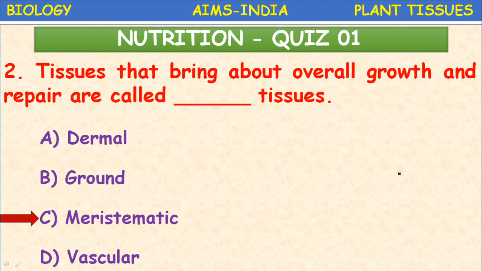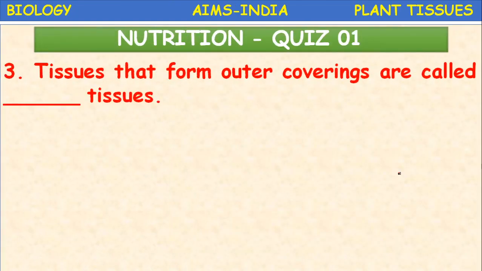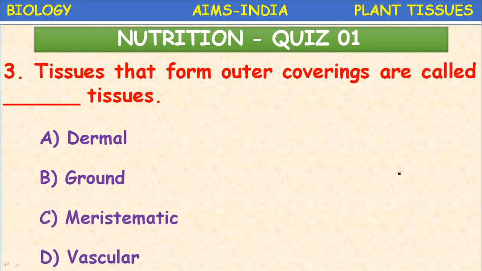That's why, where will you find the growth? The growth we will find at the tip of the stem and at the tip of the root. So that's why those possess meristematic tissue. Next, the tissues that form outer coverings are called dash tissues. Dermal tissue, ground tissue, meristematic tissue, vascular tissue.